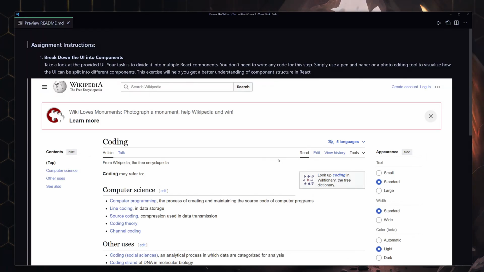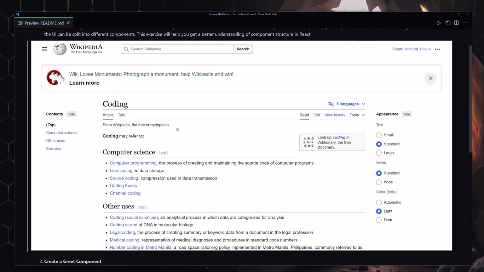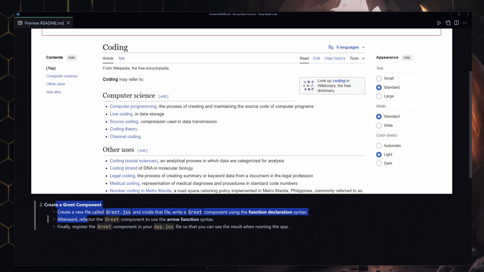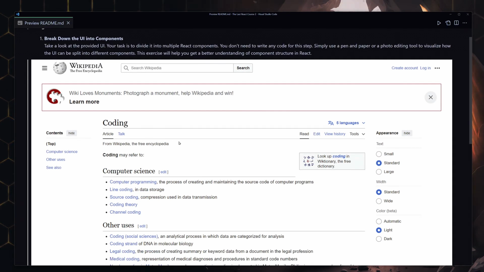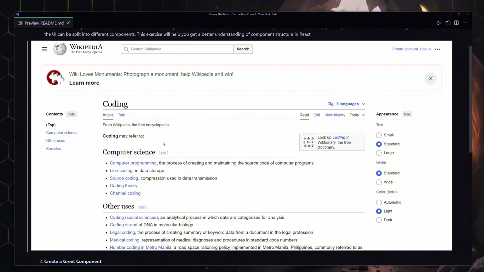Welcome to the first challenge of this course. So here is the UI, and I want you to split this UI into multiple components. You don't have to write any code for that. Just get a pen and paper if you have that, but if you don't, you can also use some sort of photo editing software which would allow you to mark a few things inside this UI and make them a separate component. And we also have another part of this challenge which we are going to see in a few seconds, but I want you to go ahead and pause the video and do this challenge by yourself. If you can do it, then come back and watch the solution.